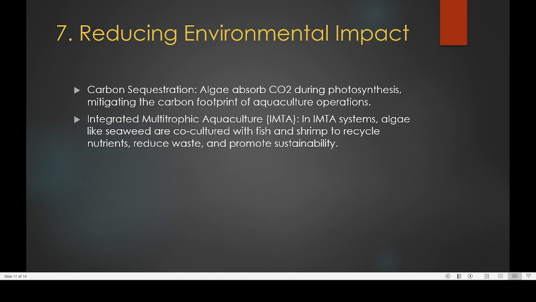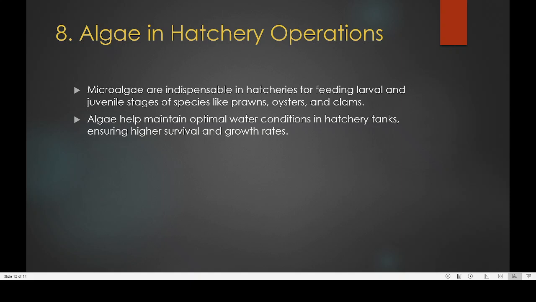Then integrated multi-trophic aquaculture, IMTA. In an IMTA system, algae like seaweeds are co-cultured with fish and shrimp. In our last class we studied integrated fish farming. A similar kind of approach is also available here. We can cultivate algae with the fish or algae with the shrimp, and that will increase the productivity of both groups.